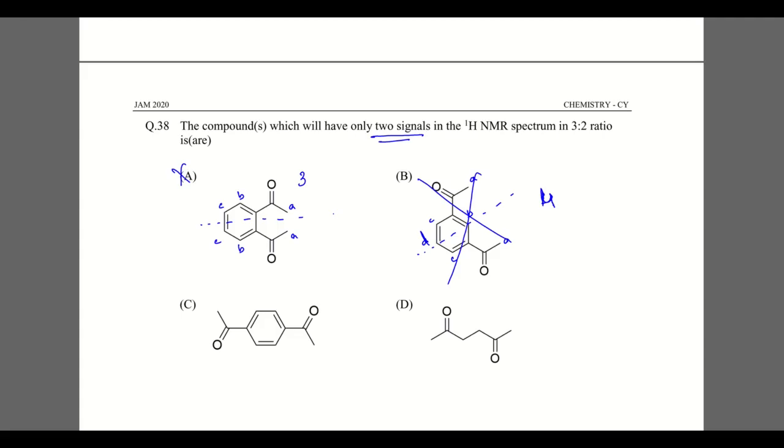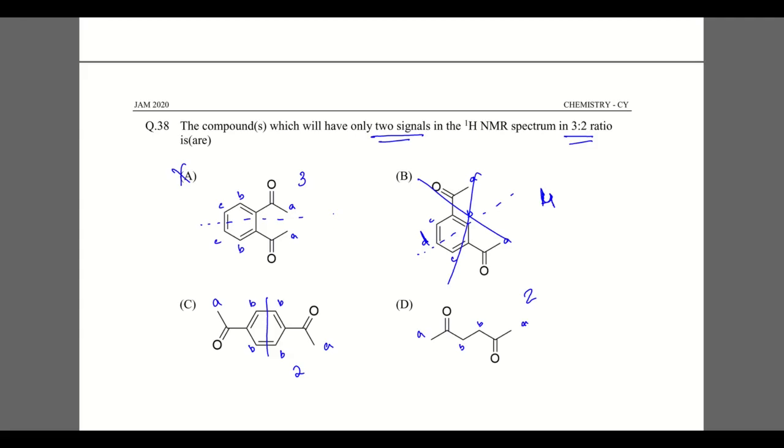Then going to here, there will be a proton here, a proton here, and a proton here. So this will have 2 peaks, and when we check here, they will have this proton over here, a proton over here. This will also give 2 peaks. So we have to check the 1H spectrum in the 3:2 ratio.